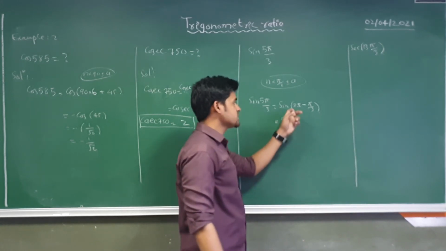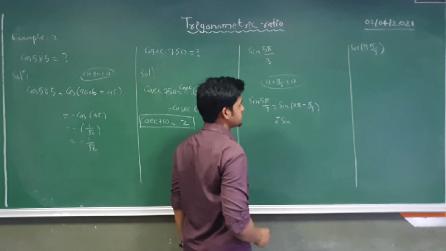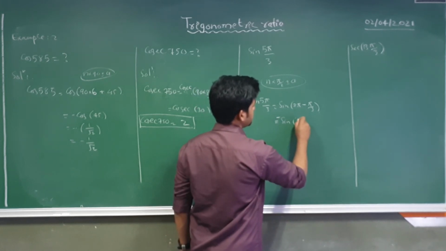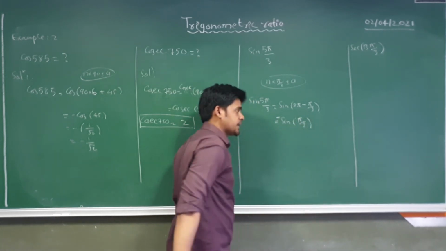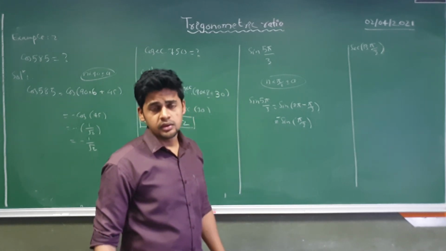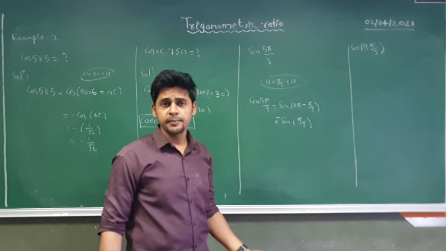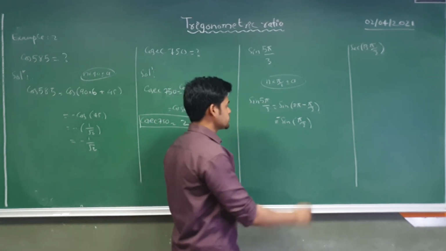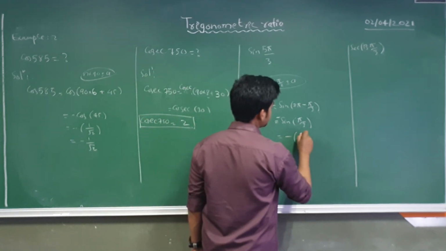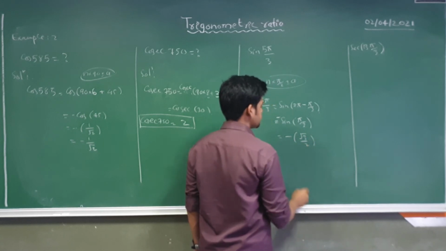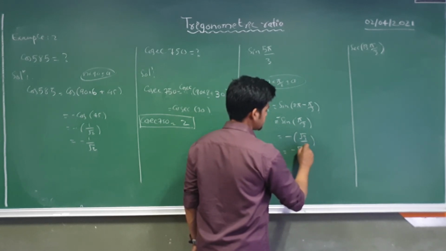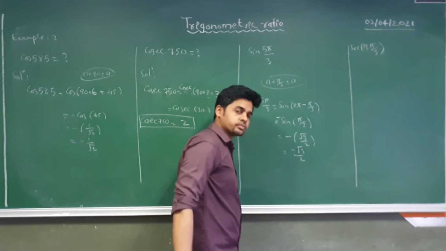So in the fourth quadrant sin will be negative, so here I have to take a minus sign. So sin pi by 3, that is 60, and sin 60 is nothing but root 3 by 2. So the answer is minus root 3 by 2.